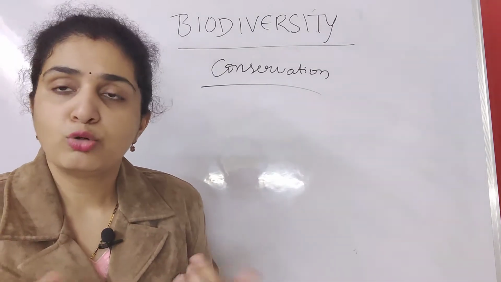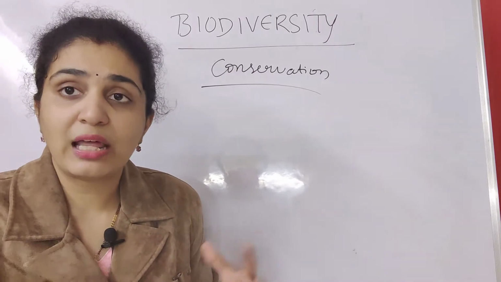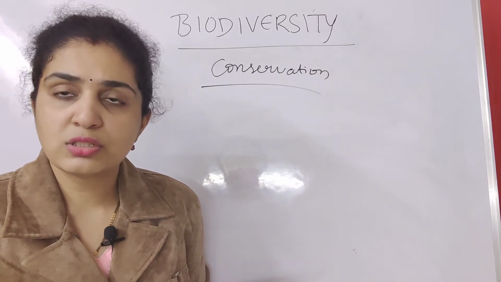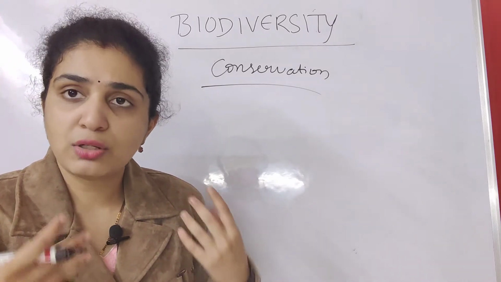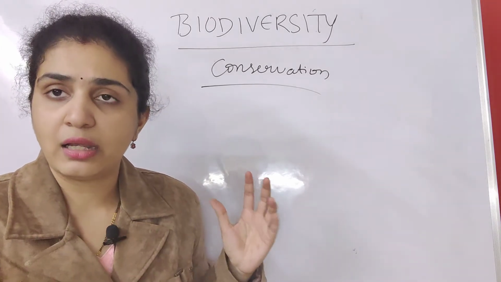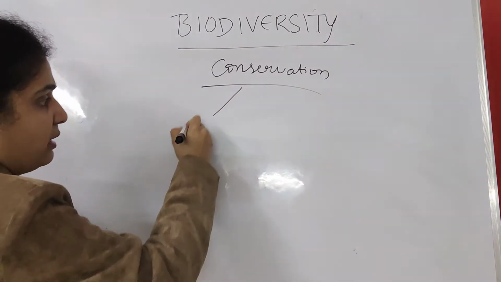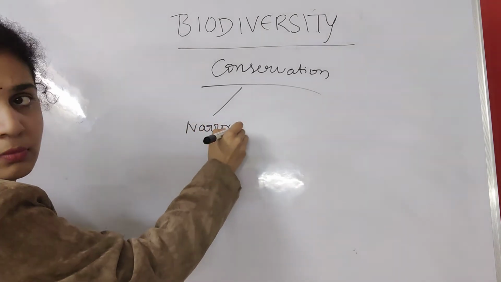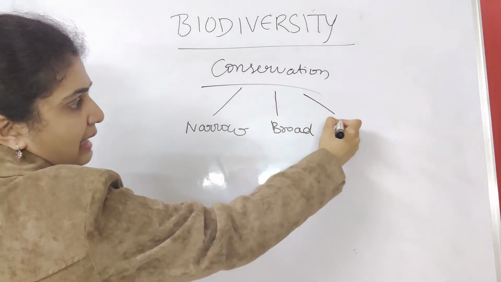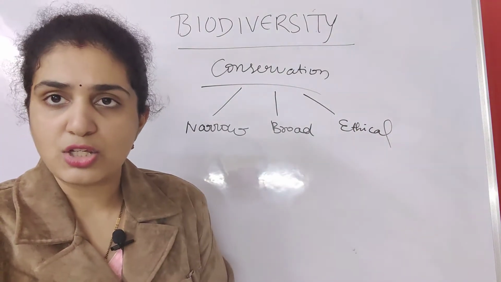If I tell you to conserve biodiversity, will you all go and plant trees and all? No, I should tell you some uses. What are the uses of biodiversity? If I tell you some uses, you will get some motivation to do something. So that is classified under narrow utilitarian, broadly utilitarian, as well as ethical arguments. Narrow, then broad, ethical. If I tell you these three, you will conserve the nature.